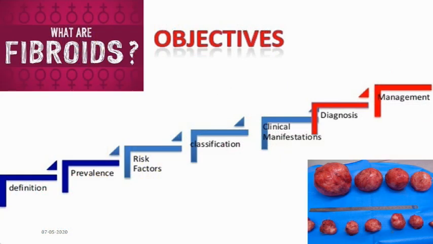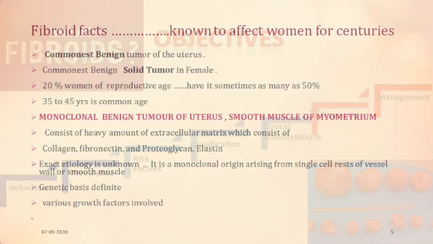So what are fibroids? These come in various shapes and sizes. Today the topic of discussion would range from a few steps of definition, how prevalent it is, what the risk factors are, who gets fibroids, how you classify fibroids, and clinical manifestations. In the next lecture we would be discussing diagnosis and management. So today we will restrict ourselves to the clinical manifestations.